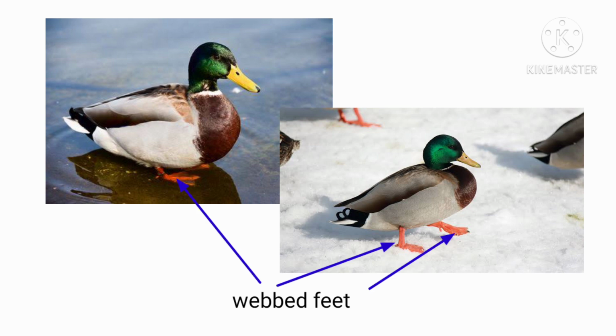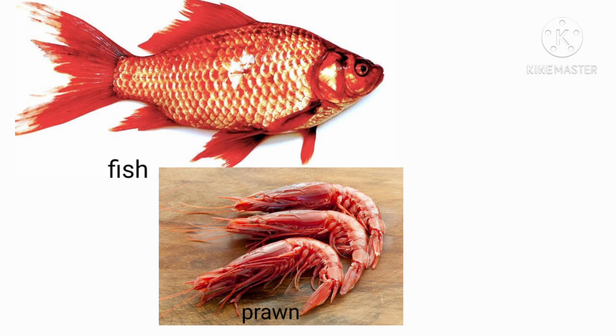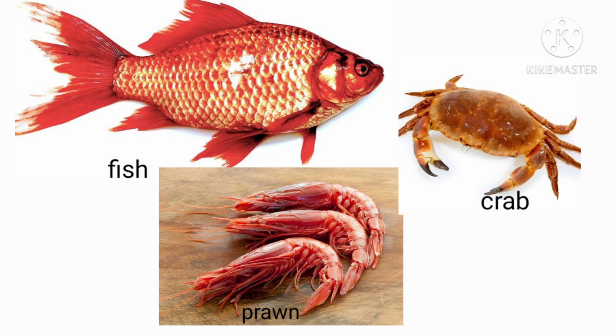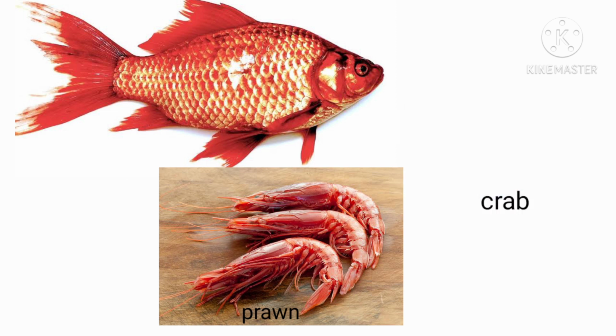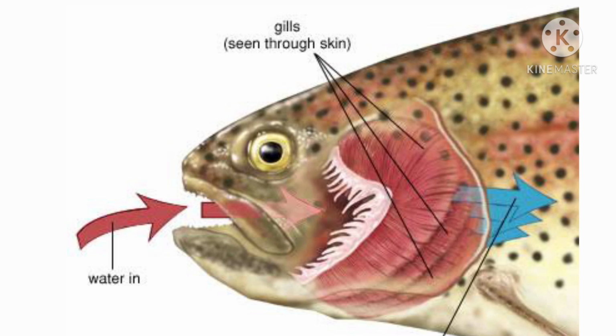Children, you may ask a question. Sir, inside the water, how do they breathe? How do they get oxygen? And what type of organ helps them to breathe? The answer is animals like fish, prawn, and crab, which live inside the water, have gills to breathe.